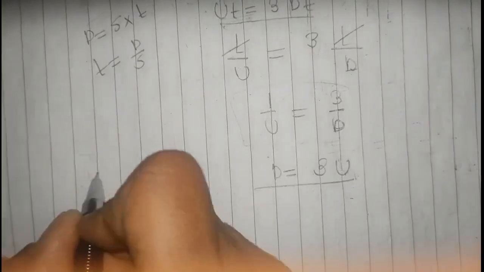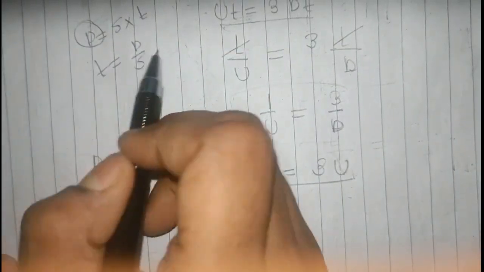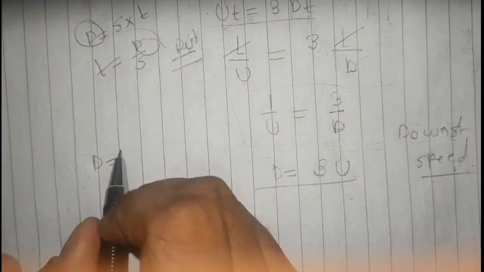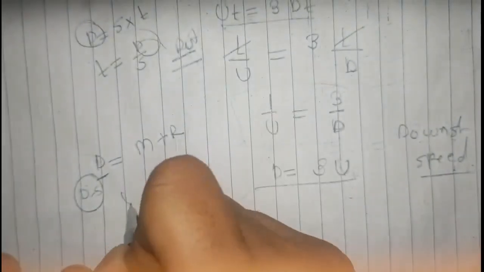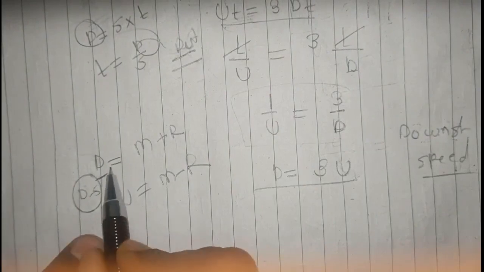And we already know that here D is the downstream speed, not distance. D is equal to M plus R and upstream is equal to M minus R. Therefore, simply substitute these values here. Why are we substituting?